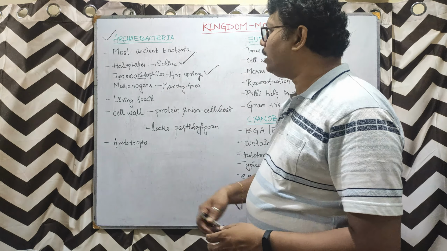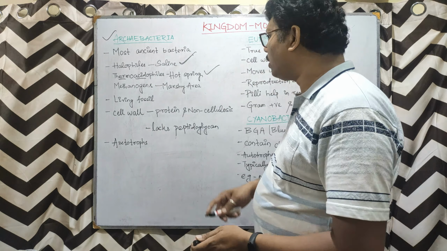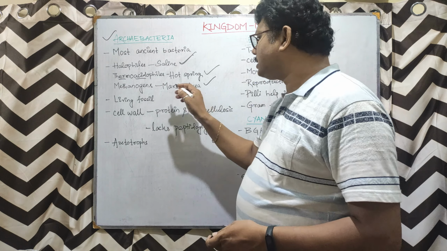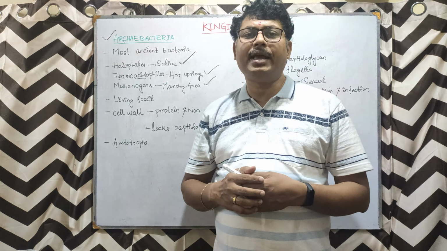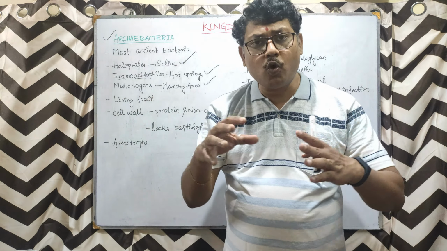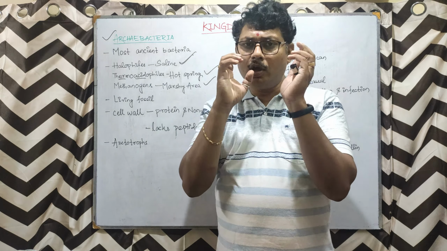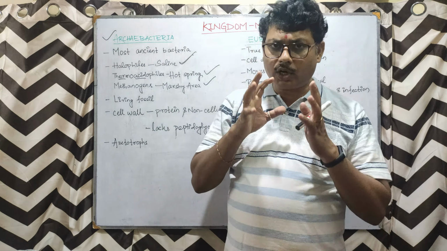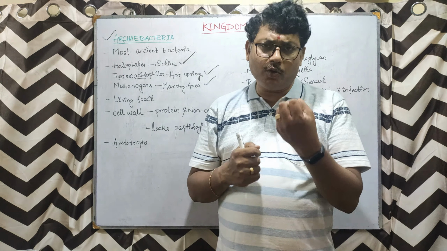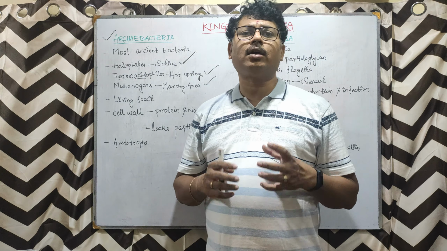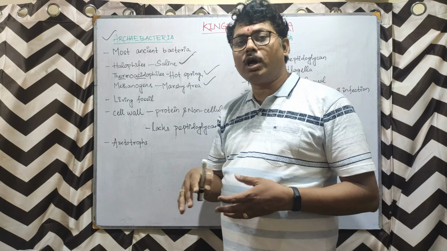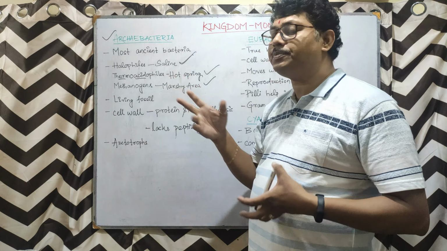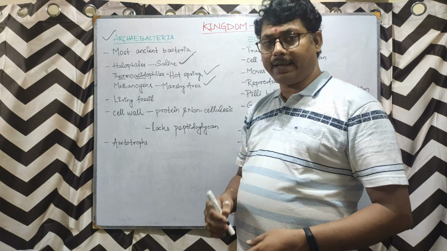Now, the third category of Archaebacteria is methanogens. Now, methanogens are basically found in marshy areas, swampy places, closed rooms, where the moisture and humidity are high and the concentration is very high. There methanogens grow, and methanogens are responsible to create the methane gas.